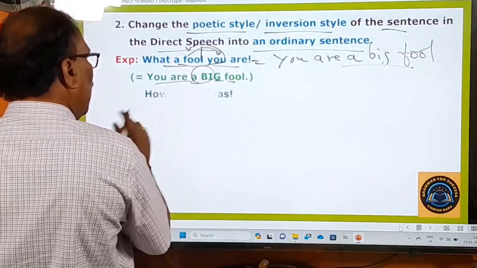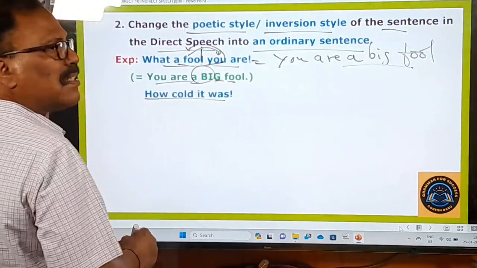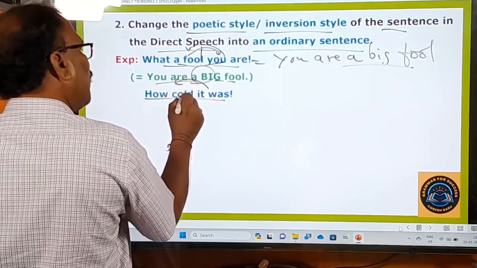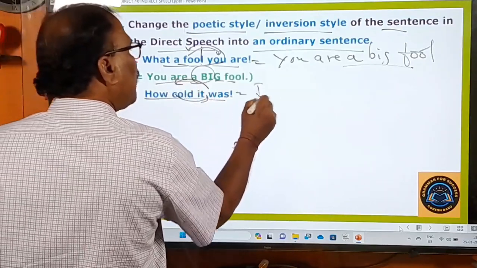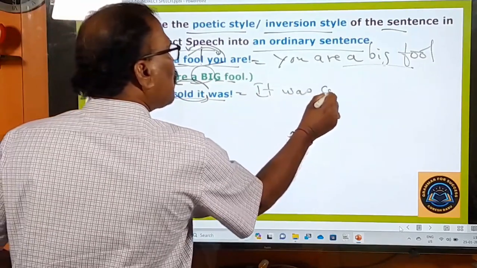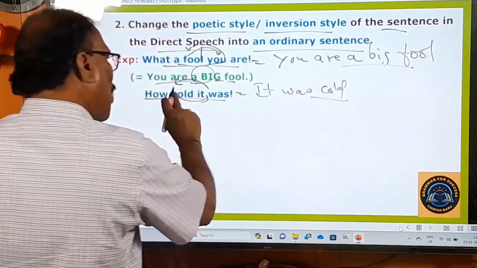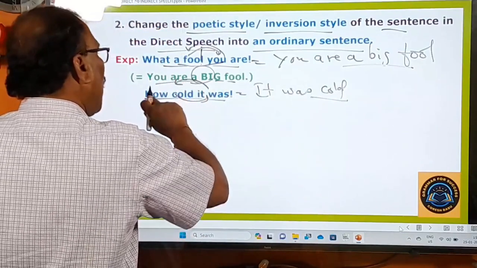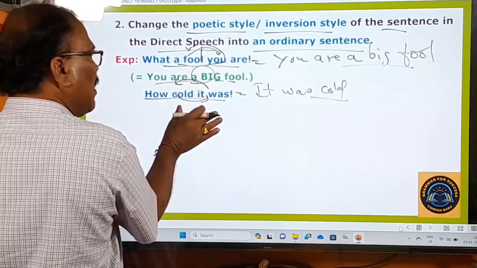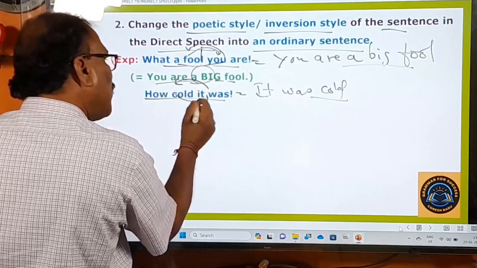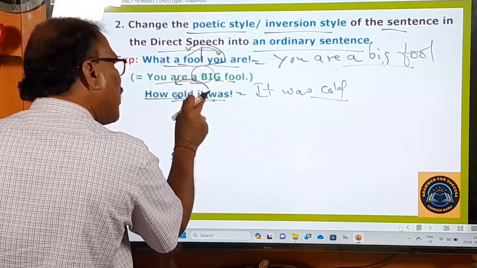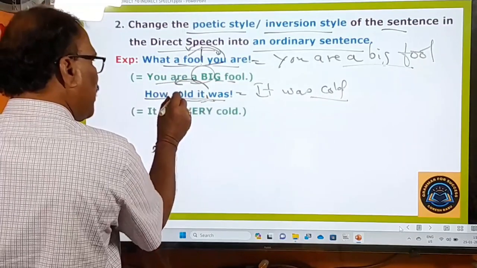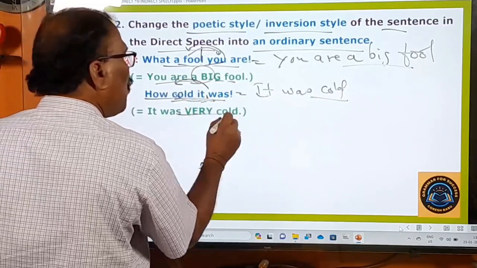So similarly here, how cold it was. So the sentence is inverted. The right sentence is it was cold. But how cold? Cold is used the other side. How cold it was, not how it was cold. It's not like that. He says how cold it was. So it's the poetic style, the inversion style. So this style you have to change into something like it was very cold.